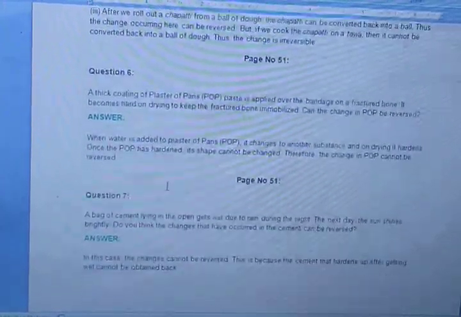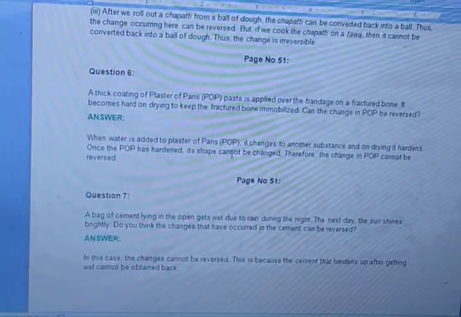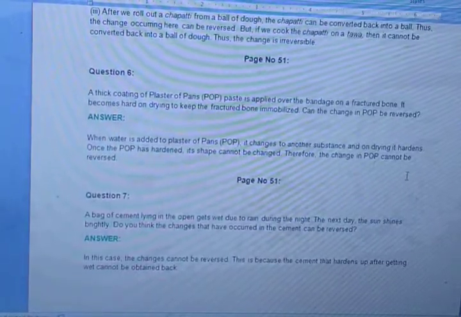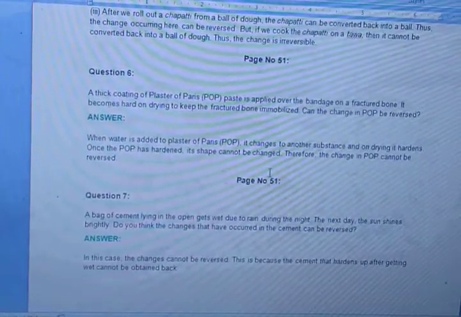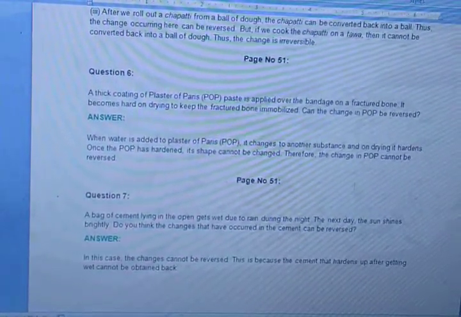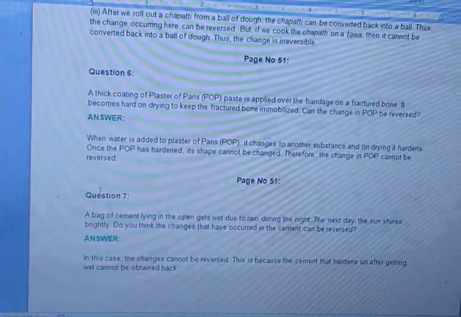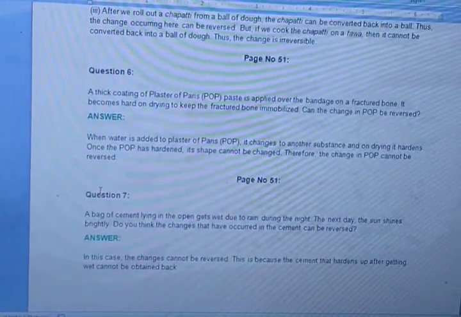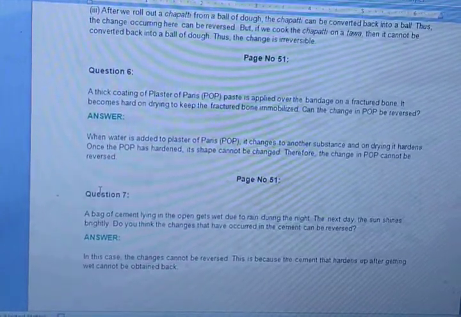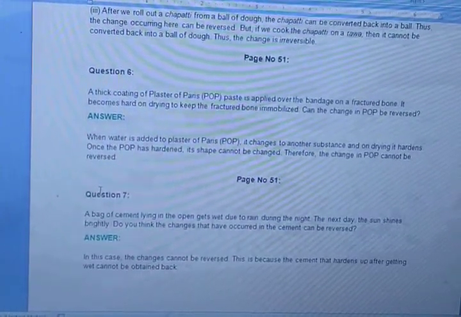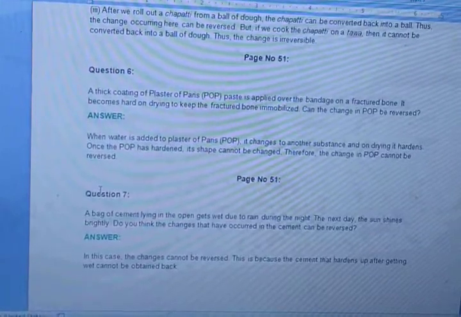What is the answer? When water is added to plaster of Paris, it changes to another substance. On drying, it hardens. Once the POP hardens, its shape cannot be changed. Therefore, the change in POP cannot be reversed. It means once the plaster is done, it can't come back to its powder form. So that's why it is an irreversible change.